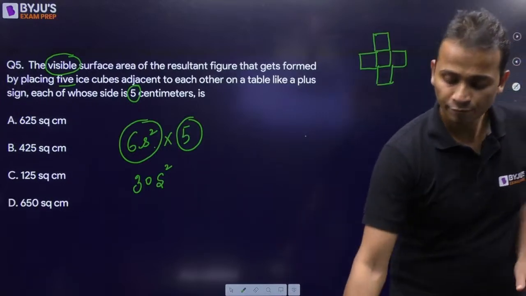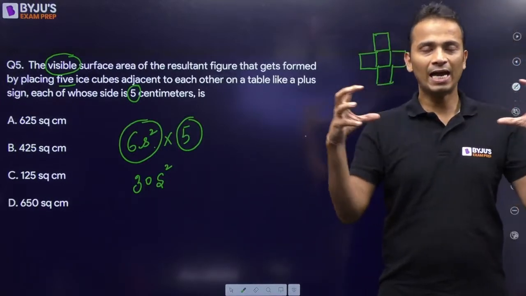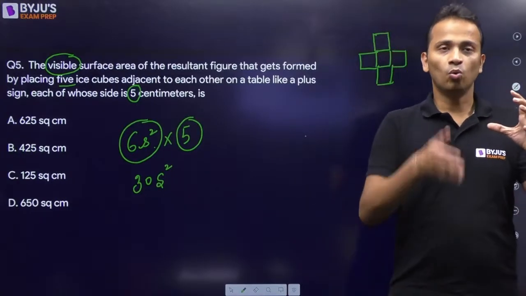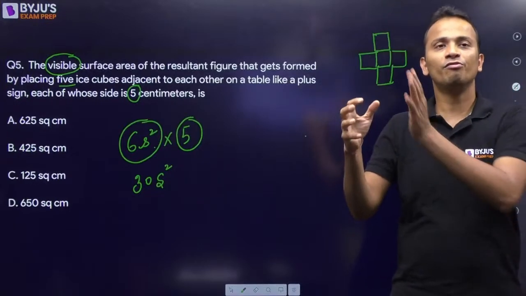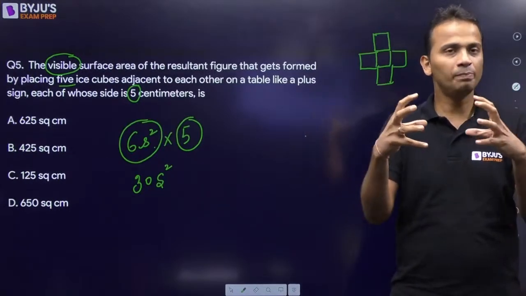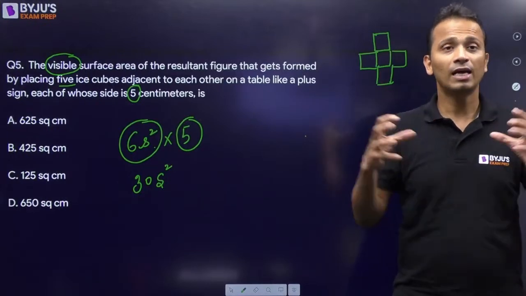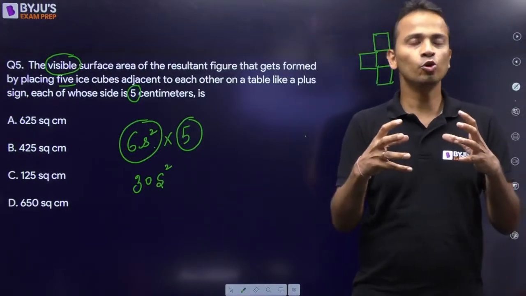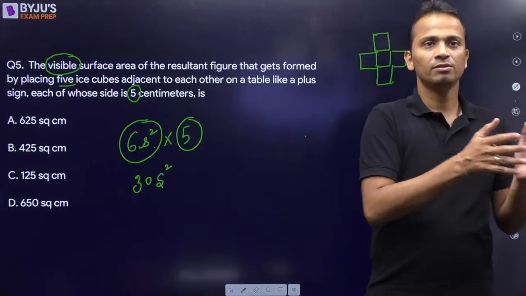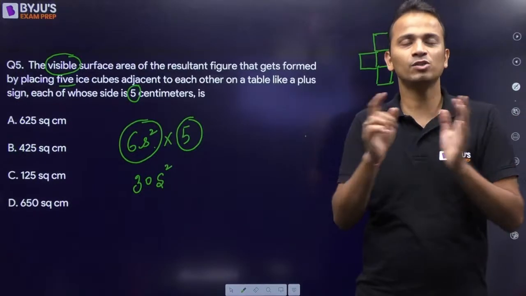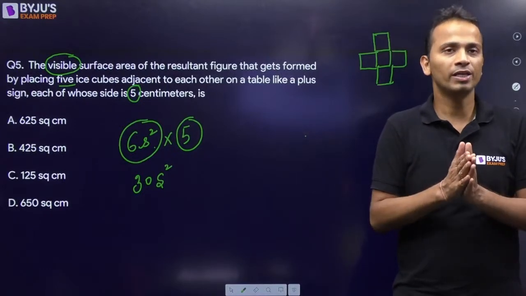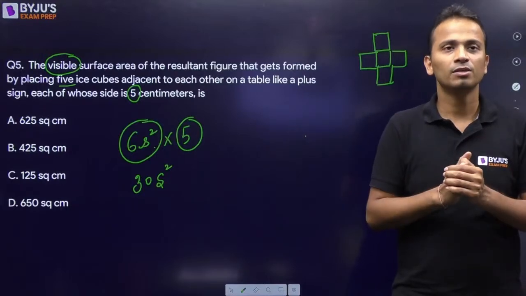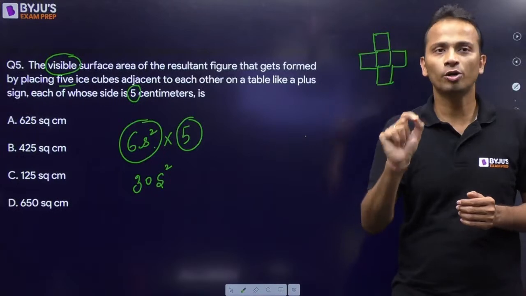Now, if I take 2 cubes and join them, one face of one cube and one face of the other cube will be pasted together, and these two will not be visible. So joining 2 cubes, 2 surfaces will not be visible.